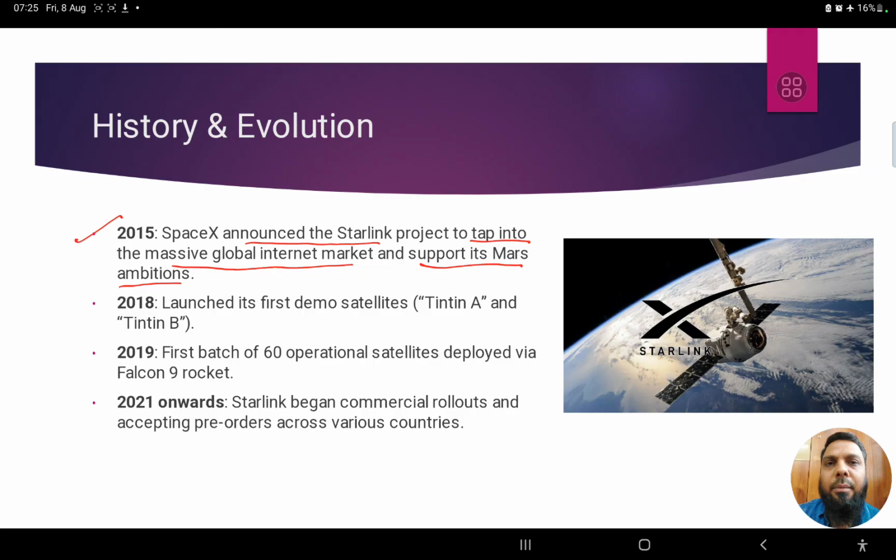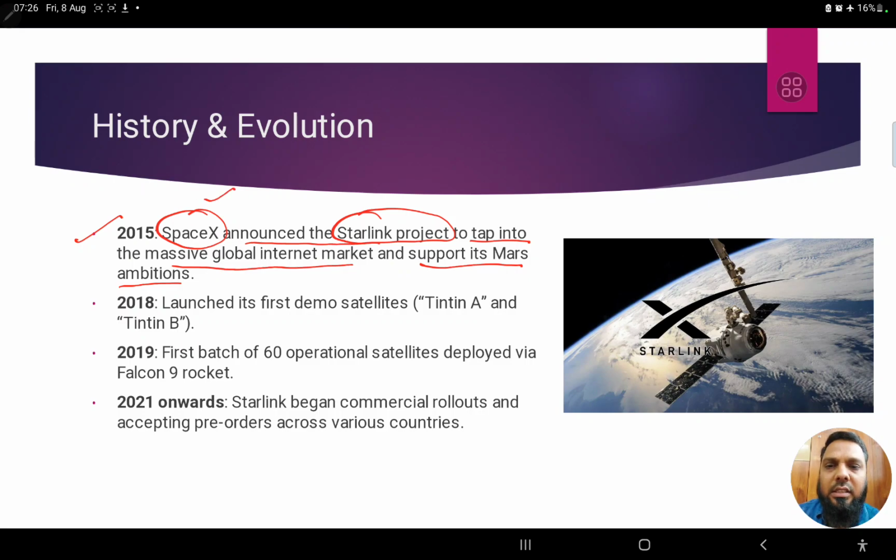So his project is to colonize Mars. He wants to set up human colonies on Mars. Therefore, this Starlink project is also going to help him. Already SpaceX is there. He's launching a lot of satellites and rockets into space.